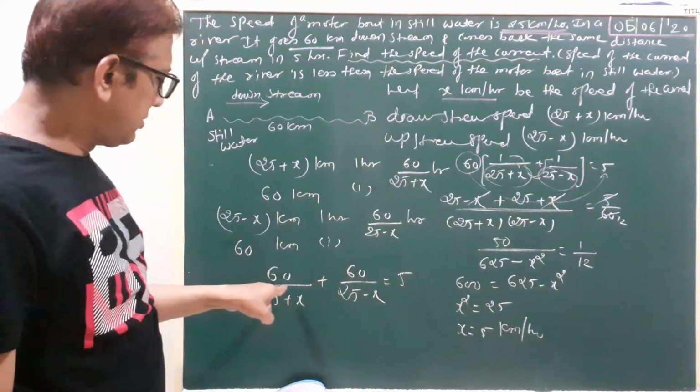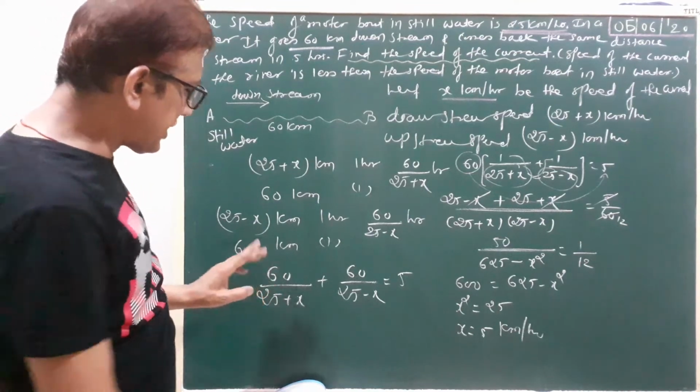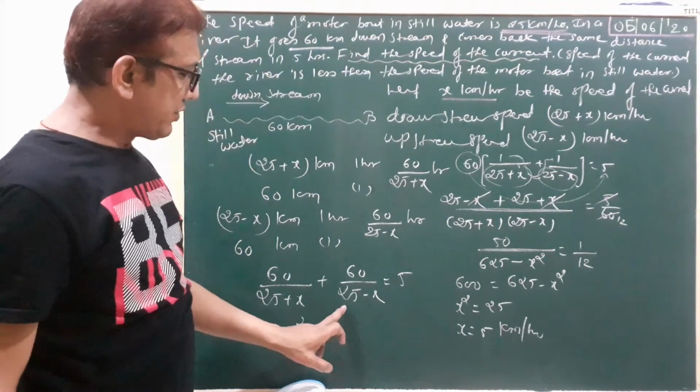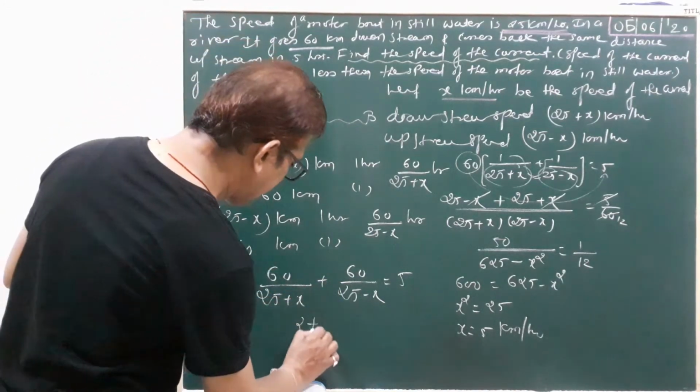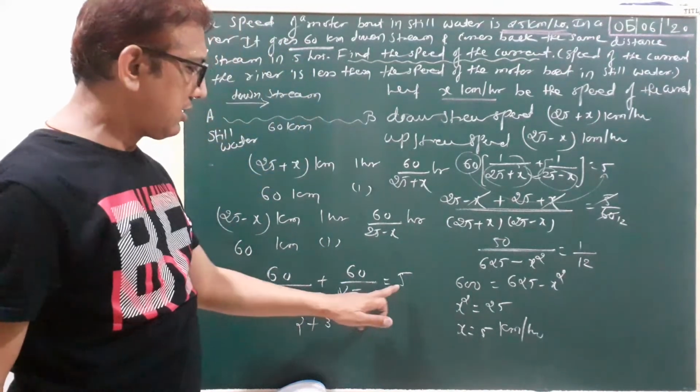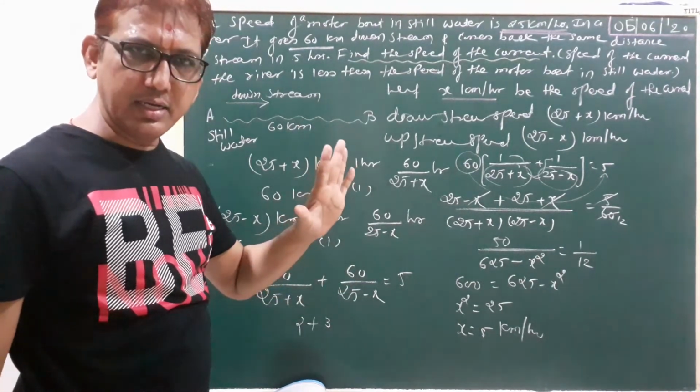Put here 5. 25 plus 5, 30. 30 2s are 60, so here 2. 25 minus 5, 20. 20 3s are 60. 2 plus 3, 5. That means our sum is 100% right. Clear? Okay.